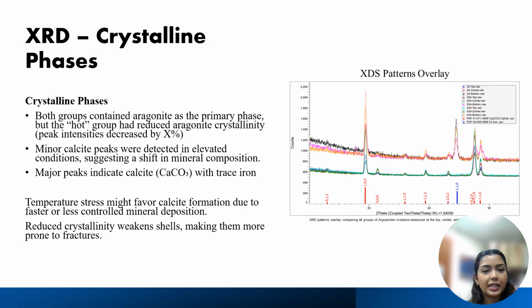Although both groups contained aragonite as a primary phase, the hot group had a reduction in their aragonite crystallinity. There were minor calcite peaks that were detected in elevated conditions, suggesting that there is a shift in mineral composition, with major peaks that indicate calcite with trace iron. Although the control group had a uniform, smoother crystal arrangement, the elevated temperature had irregular aragonite patterns, which increases the defects and fractures of the overall shell, and therefore the heat stress disrupted the crystalline structure, leading to weaker shells.